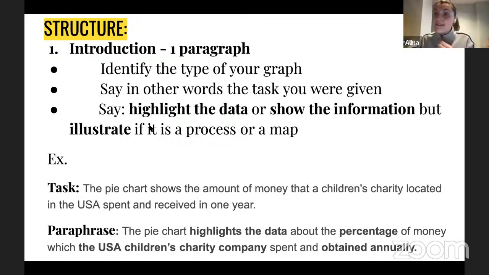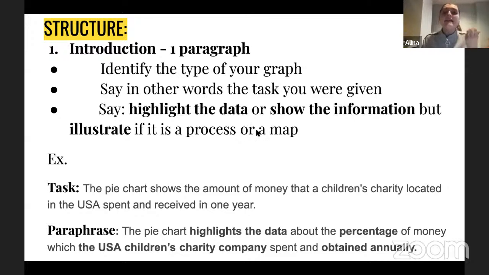While when it comes to the data presented in bar charts, pie charts, tables, line graphs, it would be more secure to start from highlight the data or show the information, depending on what title was given to you. For example, if in your title they already used the word data, obviously it would be better to replace it with information. That's why I show you here 2 options how to do that.